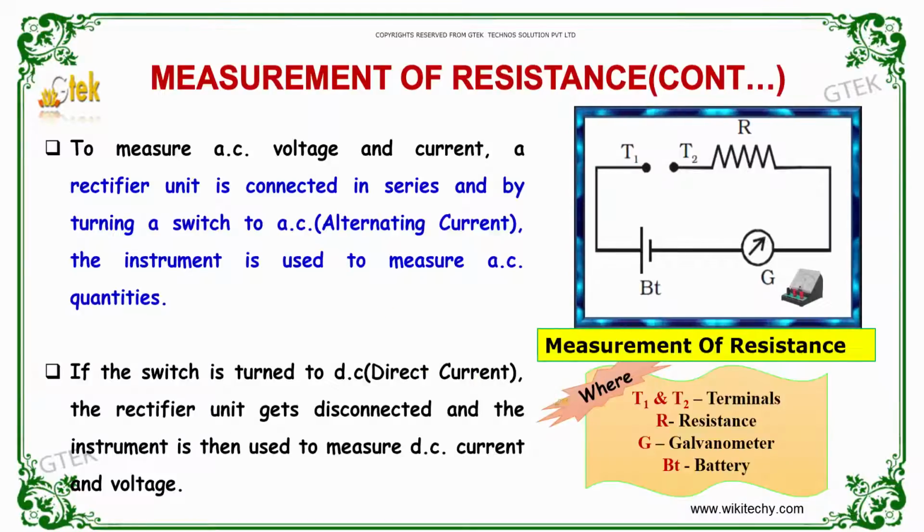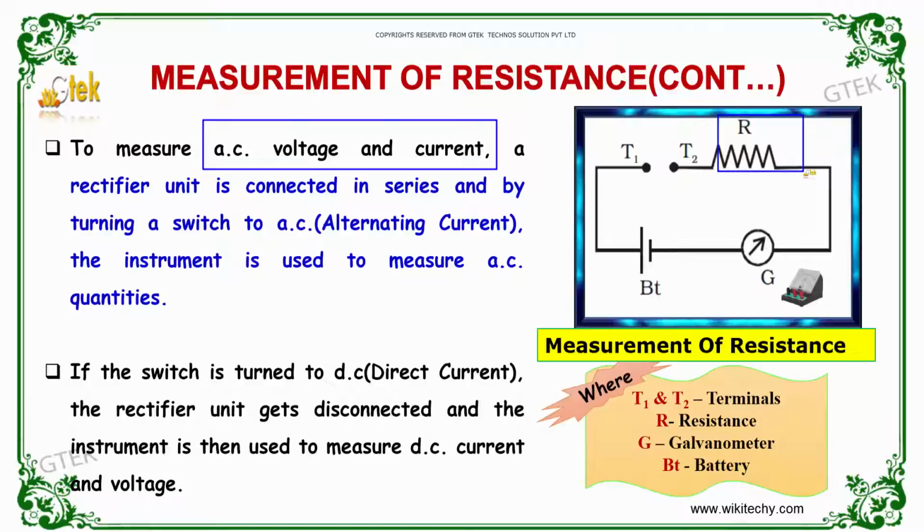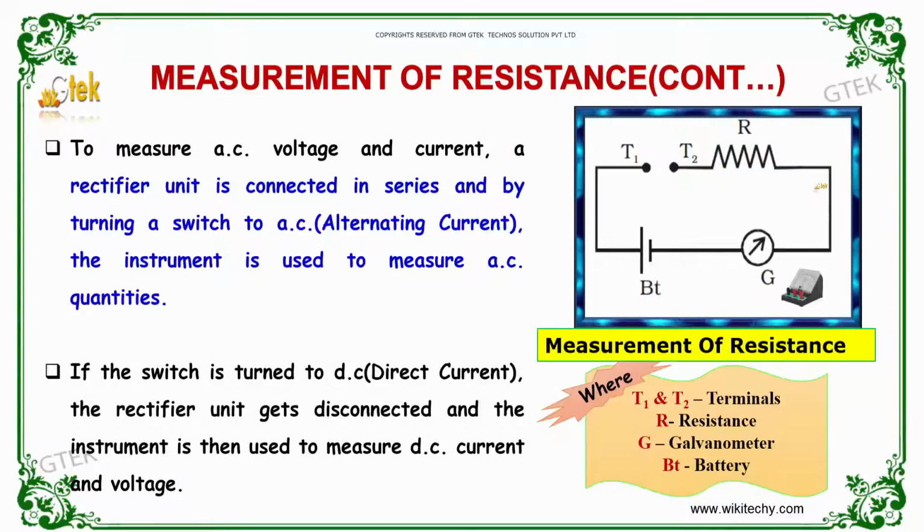Apart from this, in order to measure alternating current voltage and current, a rectifier unit is connected in series. So this is the indication, and by turning a switch to AC, the instrument is used to measure AC quantities. If the switch is turned to DC, that is direct current, the rectifier unit gets disconnected and the instrument is then used to measure DC current and voltage.